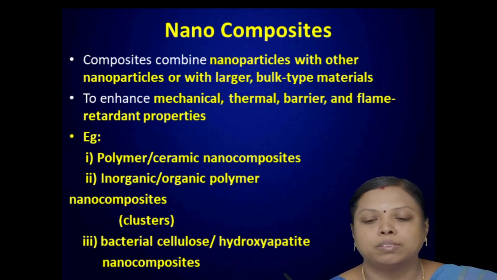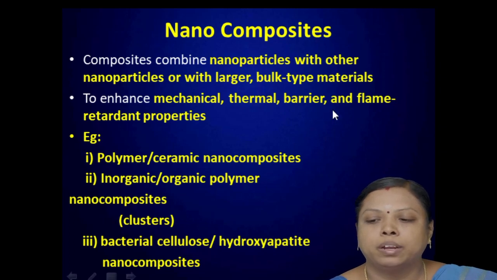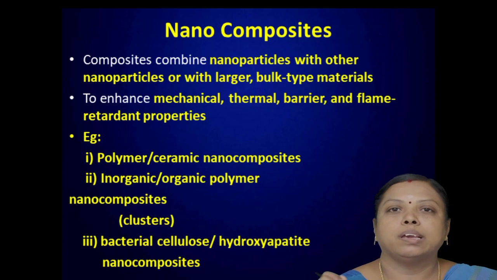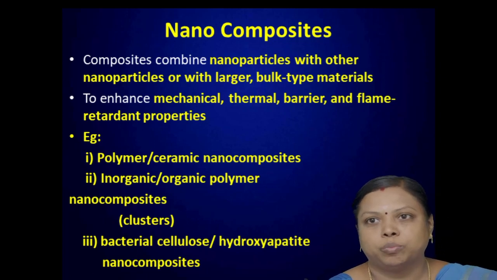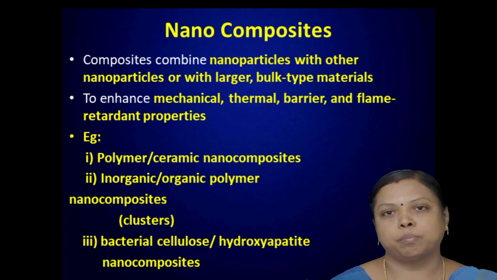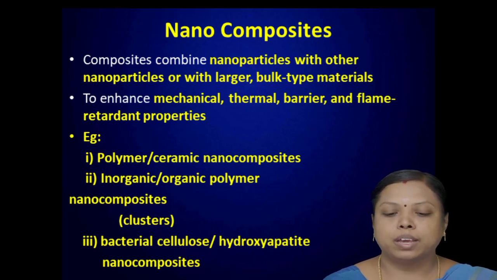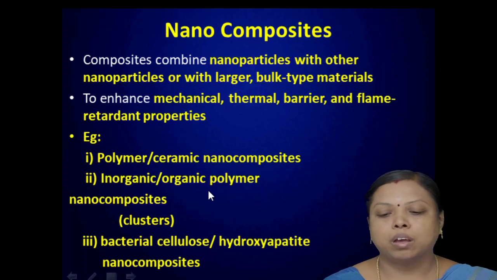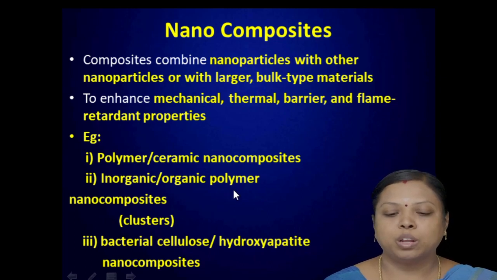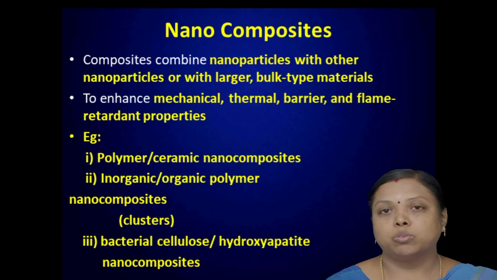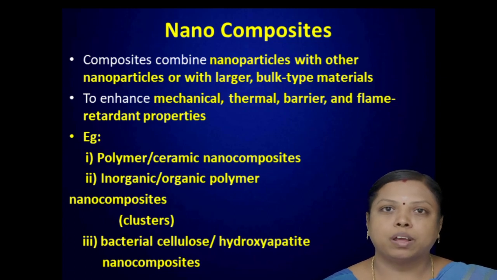I have coded the properties like mechanical, thermal, barrier, and flame retardant properties. So what are the examples of these nano composites? What are the mixed forms of the nano composites? I have listed some examples. First one is polymer and ceramic nano composite. These can be mixed to produce a new type of nano composite. Second, the mixture of inorganic material with organic polymer nano composite, or you can say clusters. Third type is bacterial cellulose or hydroxyapatite nano composite. It is another type of mixture. So three different types of mixed nano composites I have coded.